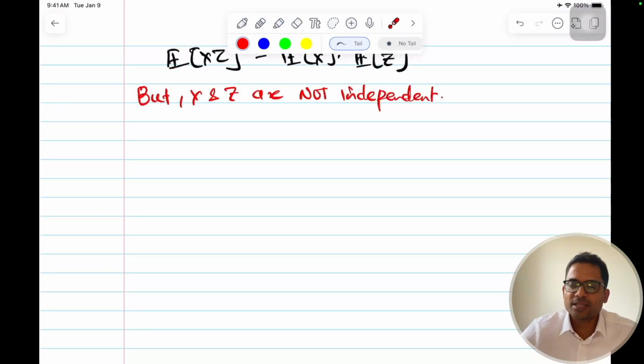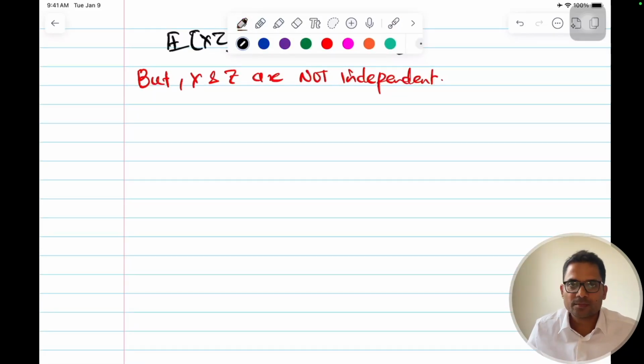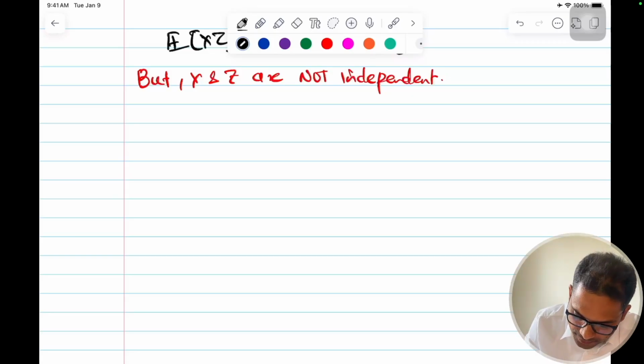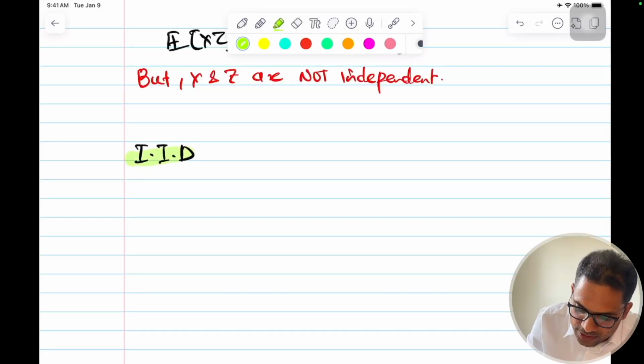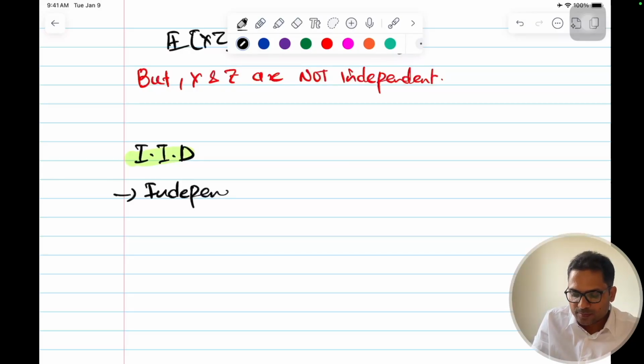I want to discuss independence before I.I.D. So what is I.I.D? Now let's understand I.I.D. I.I.D. So this is an abbreviation. This means independent and identically distributed.